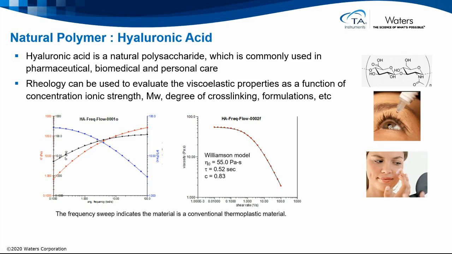The graphs show that the material, this natural polymer, has a typical response similar to a conventional thermoplastic or polymer melt material. On the left graphic, we see a frequency sweep, where the crossover of G prime and G double prime modulus is an indication of the molecular weight and molecular weight distribution. And that data can be converted by what's called the Cox-Merz rule to produce the graph on the right, a prediction of the flow properties of the material, which can give us an indication of how easy it is to apply.